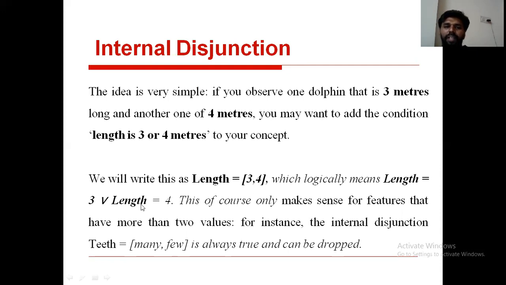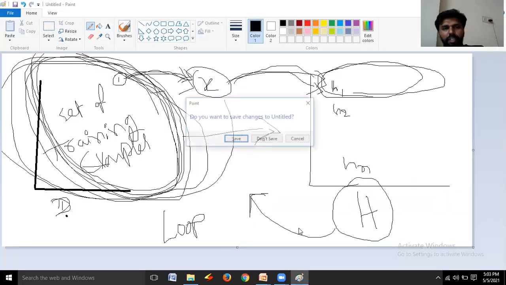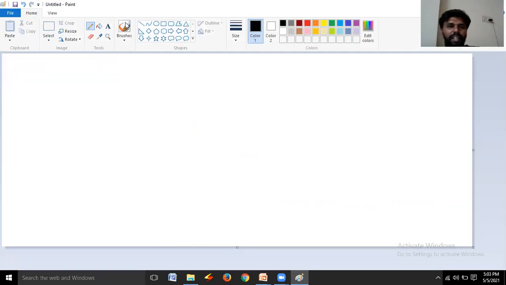If disjunction did not exist, how could we represent it? If there is no disjunction, you need to write like this.